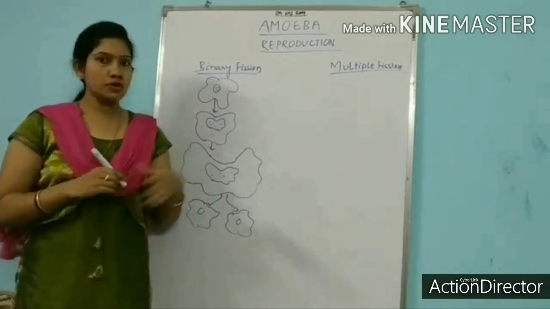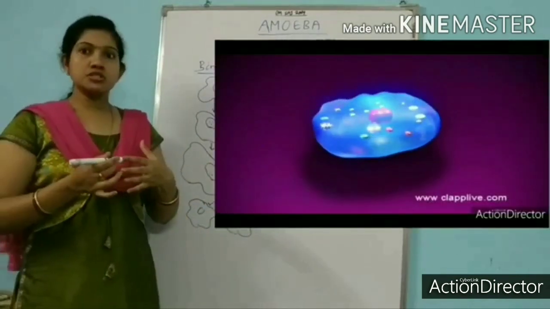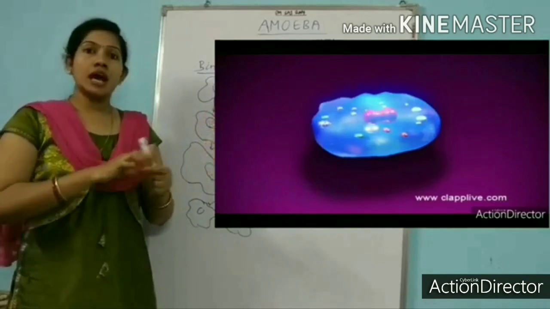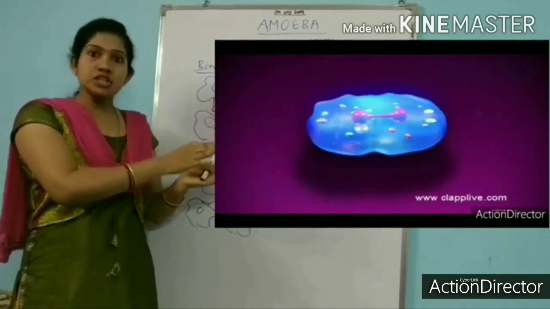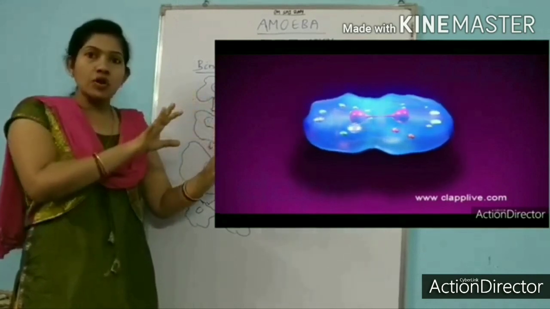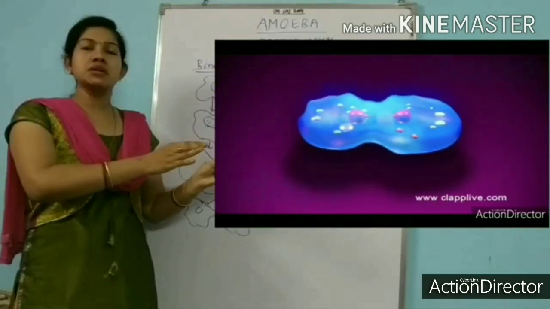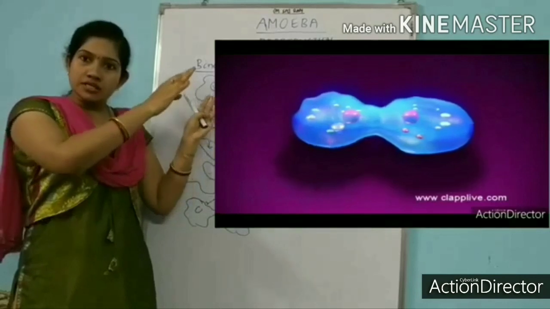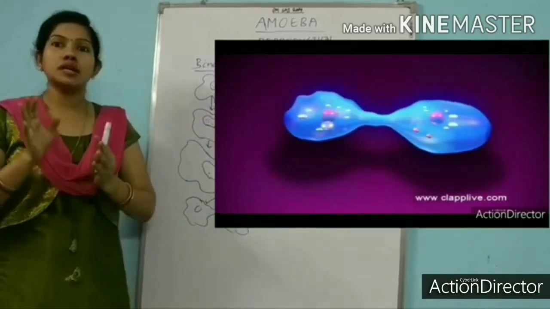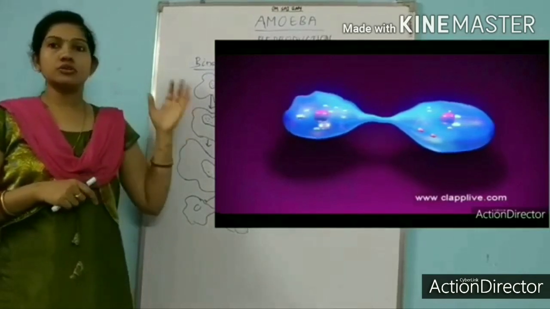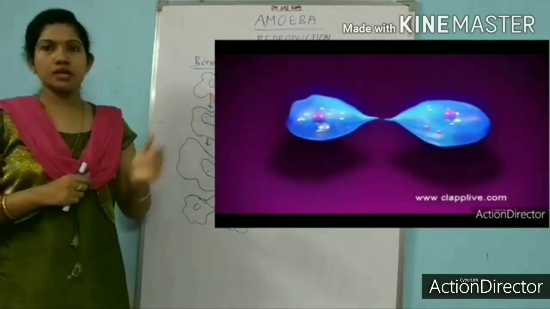The detailed process you can see here. See how the nucleus is dividing, and this nuclear division is now followed by the cytoplasmic division, and at last a single parent cell will divide into two daughter cells, resulting in daughter amoebas.